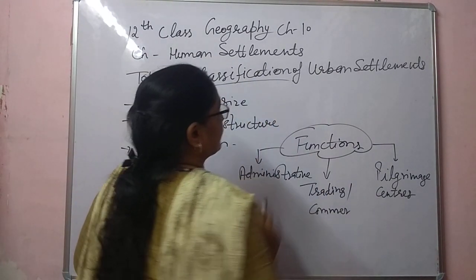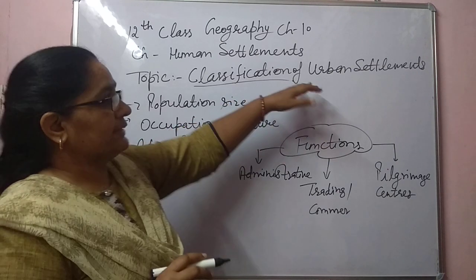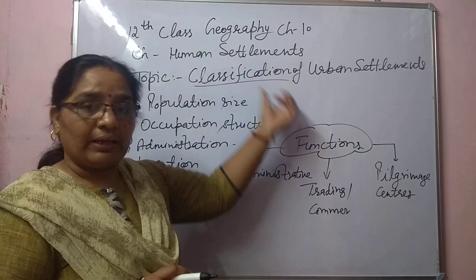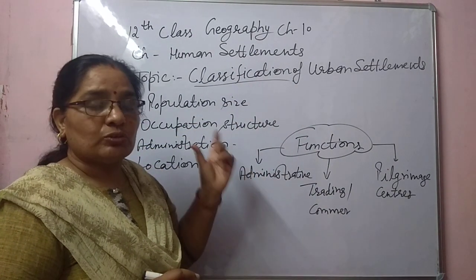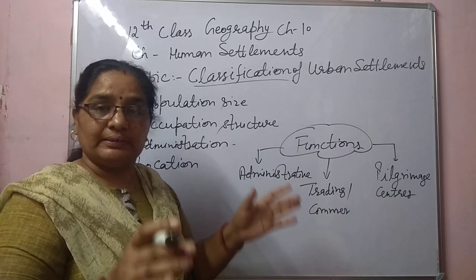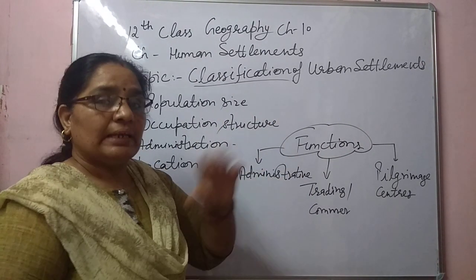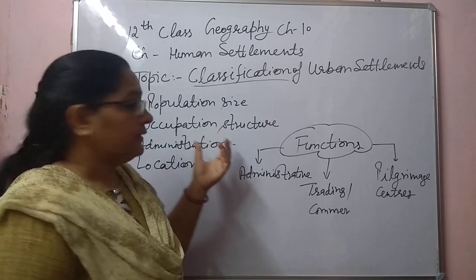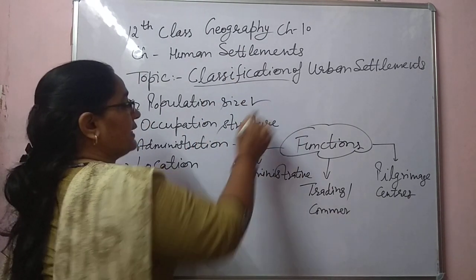Classification of urban settlement. Now, urban settlement is clear to all. Then how can we classify that? In primary, secondary and tertiary activities also we have discussed the economic activities. Like that, we will discuss population size.